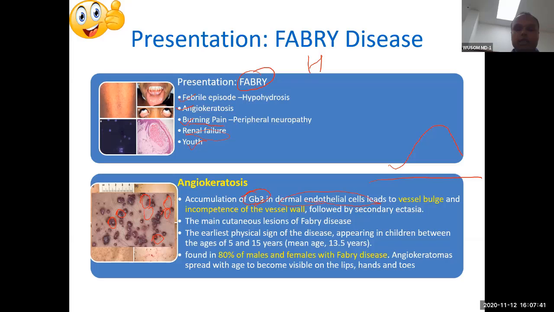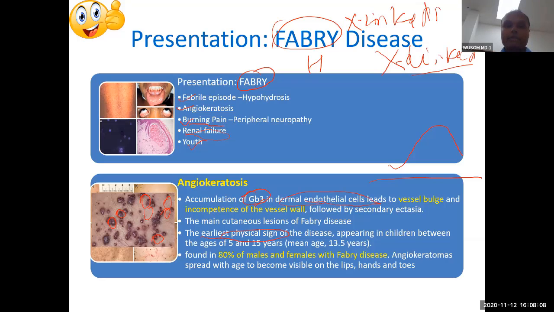This is the main cutaneous lesion of Fabry disease, and can be the earliest physical sign of this disease, found in 80% of both male and female. Because this is the only X-linked disease. This is the only X-linked recessive disorder. In all sphingolipidoses, Fabry is the X-linked recessive. This is a very important thing.